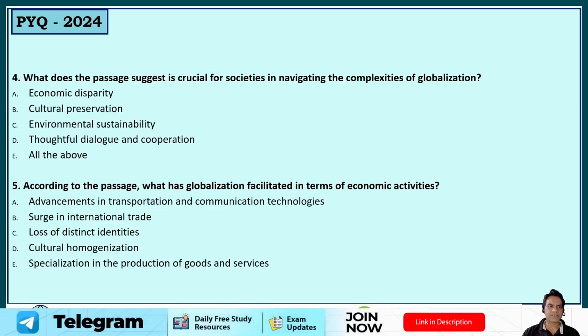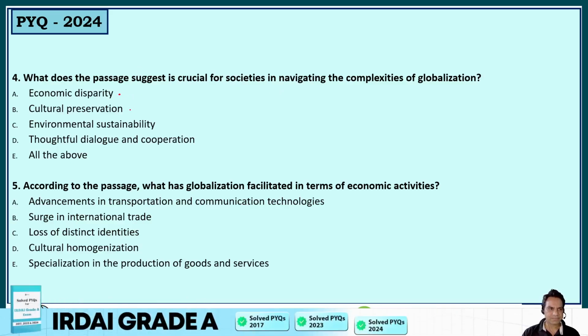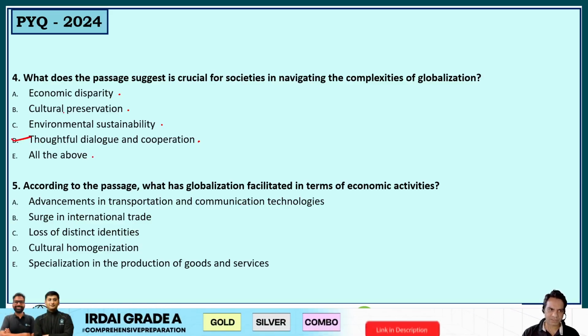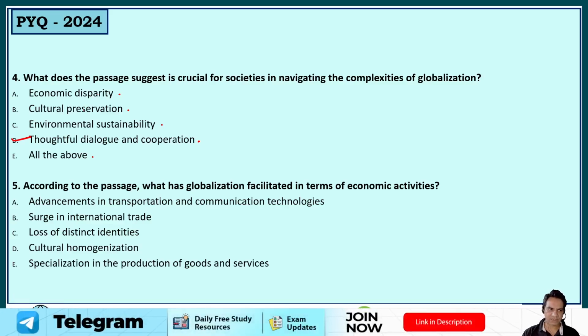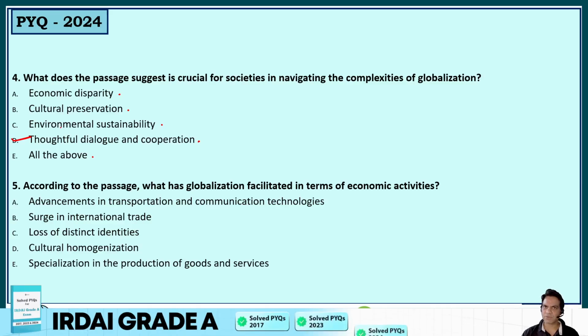Next, what does the passage suggest is crucial for societies in navigating the complexities of globalization? Economic disparity, cultural preservation, environmental sustainability, thoughtful dialogue and cooperation, or all of the above? The correct answer is thoughtful dialogue and cooperation. Economic disparity cannot navigate complexities of globalization. So, thoughtful dialogue and cooperation is the way to navigate the complexities of globalization. So, option D is your correct answer.